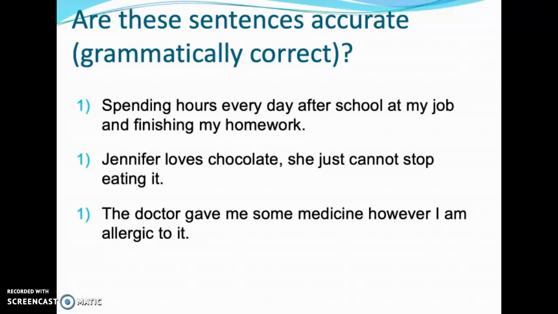Okay, so let's take a look at the first one: "Spending hours every day after school at my job and finishing my homework." This sentence is actually a fragment, and we'll talk a little bit more about fragments. The second sentence: "Jennifer loves chocolate, she just cannot stop eating it." This sentence has a comma splice in it. And the final sentence: "The doctor gave me some medicine, however I am allergic to it." This is a run-on sentence.